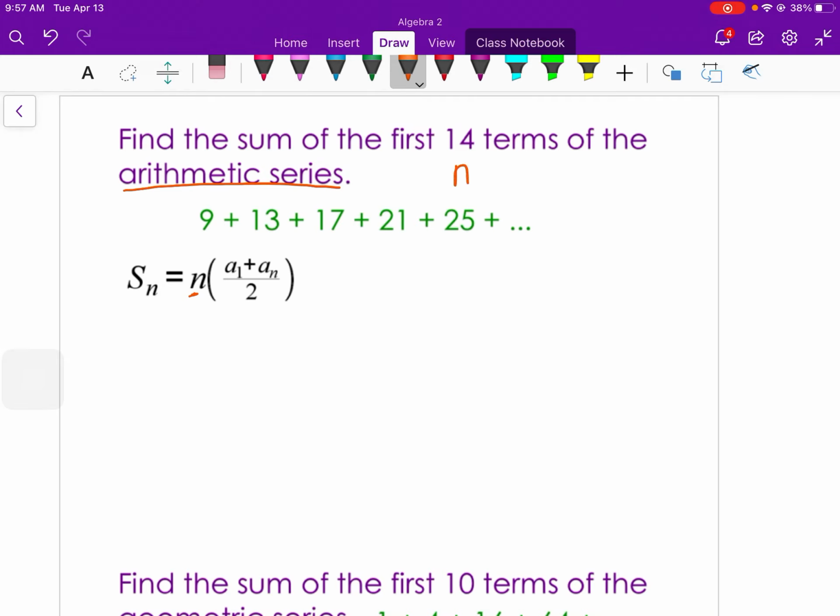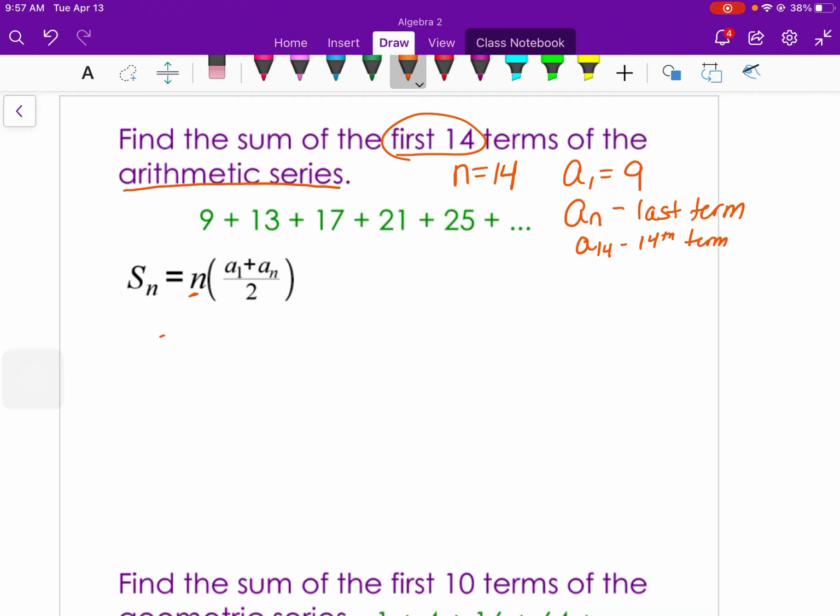So I want the sum of the first 14 terms. So n will be 14. A sub 1 is the first term, so 9. And then in the formula, you have an a sub n. That represents the last term, essentially. And since I'm finding the sum of the 14 terms, I'm going to want the 14th term in there.